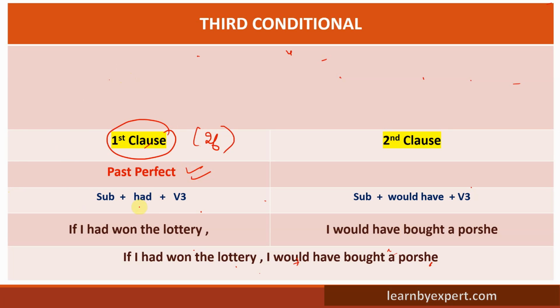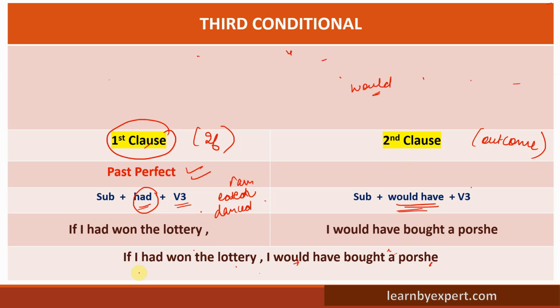For perfect, you will always use had with verb third form, like eaten, danced, ran. Okay. For the second clause, that is the outcome, you will use would have. For imagination, I was using would, but for the realistic action, I'm using would have.